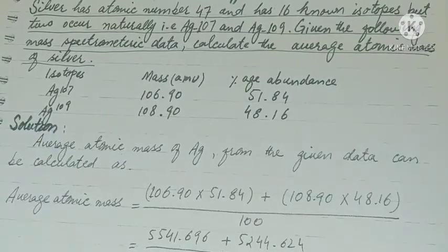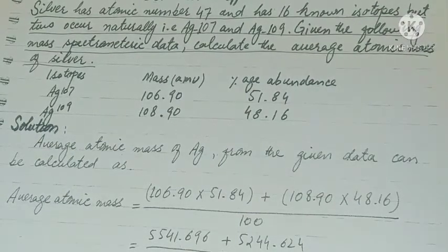Solution: the average atomic mass of silver from the given data can be calculated as: average atomic mass is equal to 106.90 times 51.84 plus 108.90 times 48.16, divided by 100.